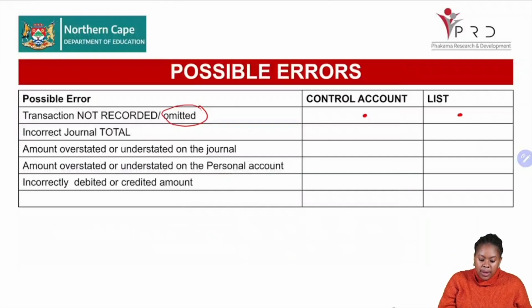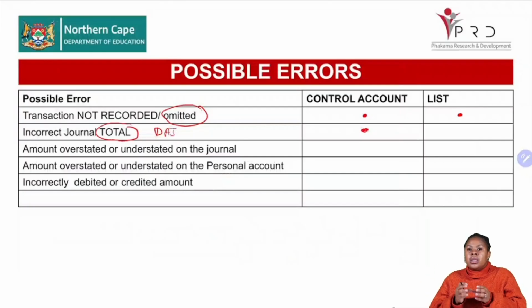Right, then an incorrect journal total, meaning maybe there's an issue with the DHJ, it is an incorrect total of the debtor's journal, then that will only affect the control account, okay? Because it's the total that is being posted to the debtor's control account. All right.